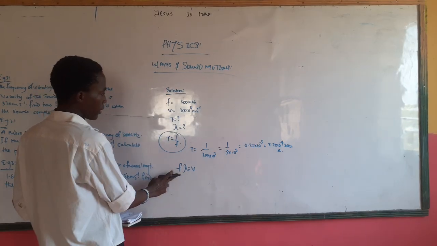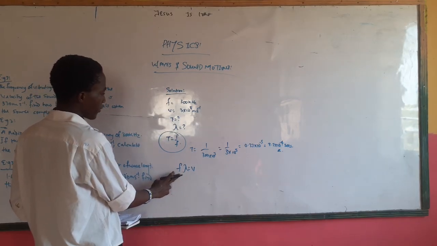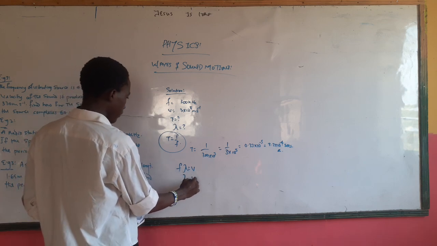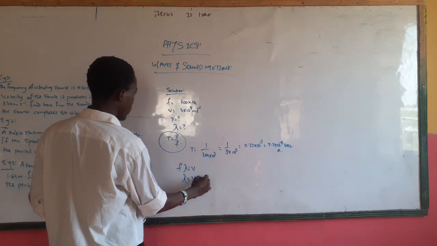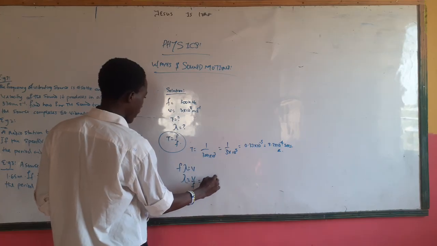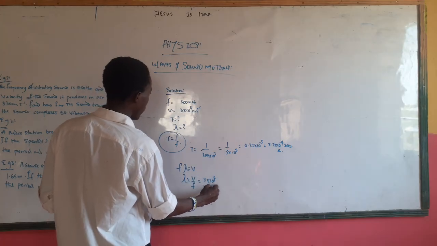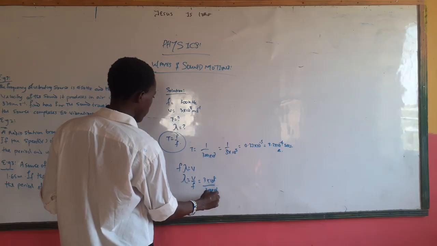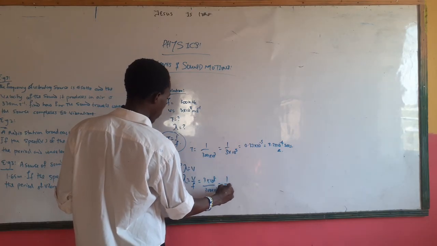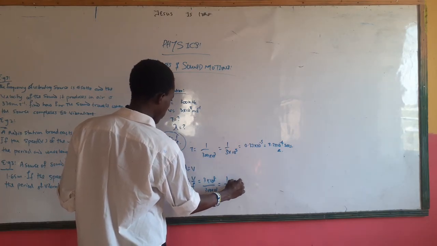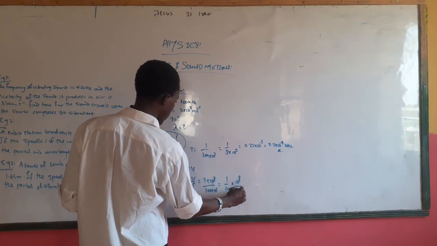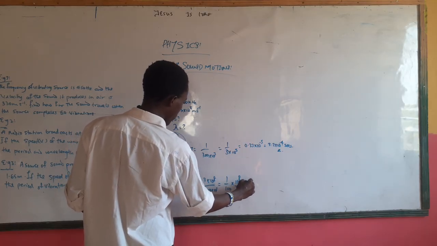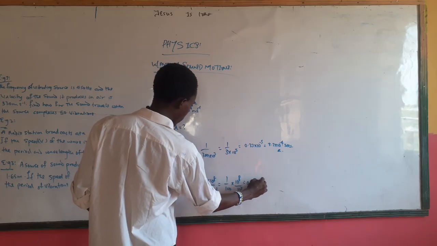So we've gotten, okay, they've given us the frequency. So to get lambda, just divide. Lambda is v over f, and that's what? 3 times 10 to the power of 8 divided by 300 times 10 to the power of 3. So we have something like 1/100 times 10 to the power of 8 over 10 to the power of 3, and that's 0.01 times 10 to the power of 5.